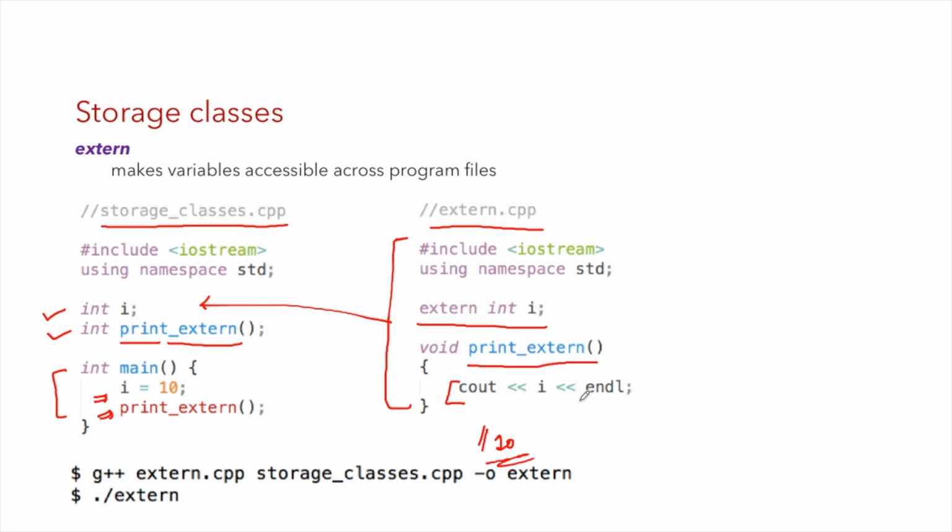You can write g++, your C++ file name and this second file name, because this program consists of two C++ files, and using -o I am telling the compiler to create my output file as extern. In case there are no errors in the program, it will create an executable file named extern, and then you can execute your program using this command. This is how you can use the extern keyword.